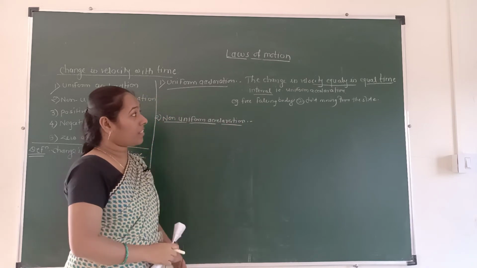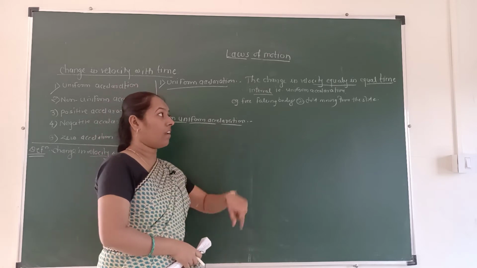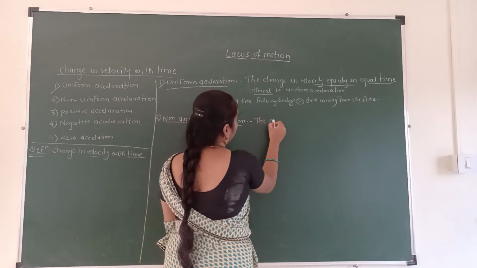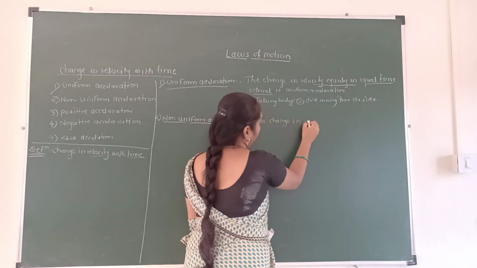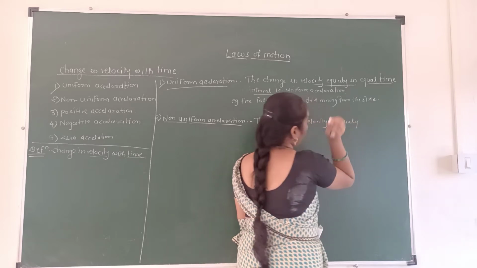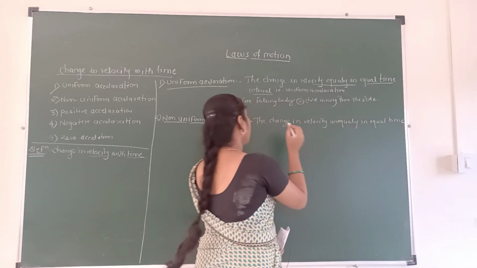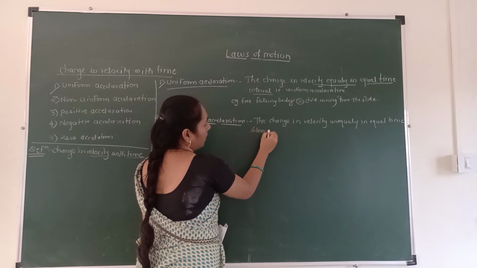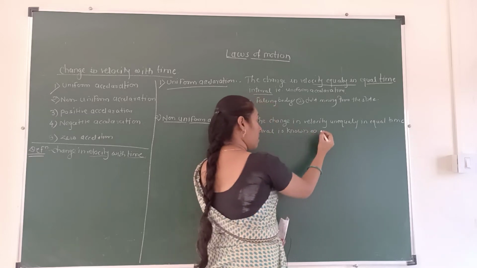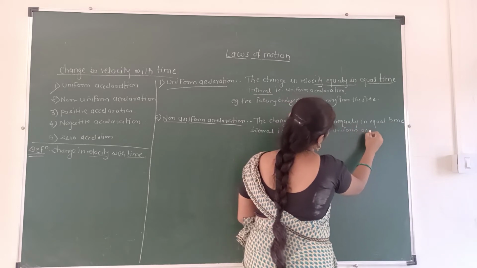In uniform acceleration, there is a change in velocity equally in equal time intervals. Here, the change in velocity is unequal in equal time intervals. This is known as non-uniform acceleration.